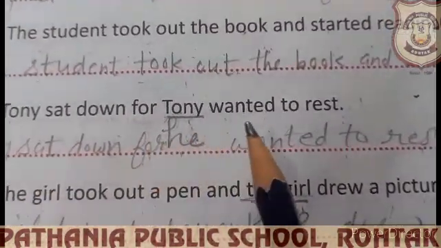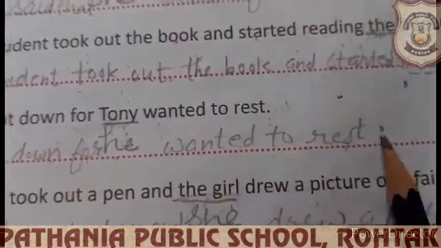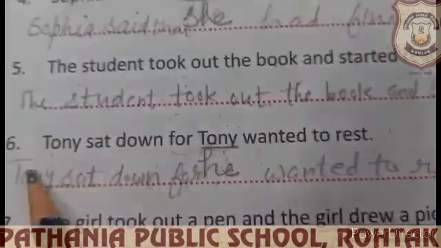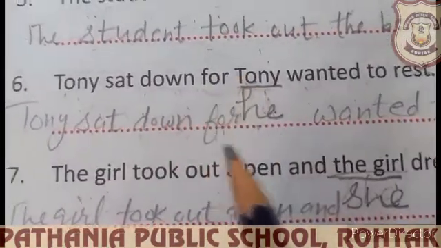Tony sat down for Tony wanted to rest. Tony sat down for he wanted to rest. For means because. Tony sat down because he wanted to rest. The meaning of for and because is the same.